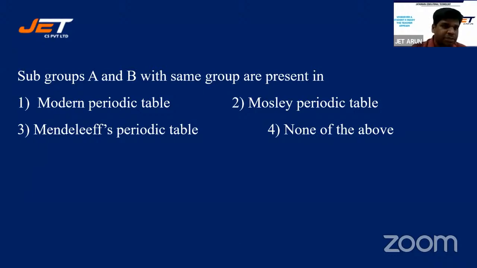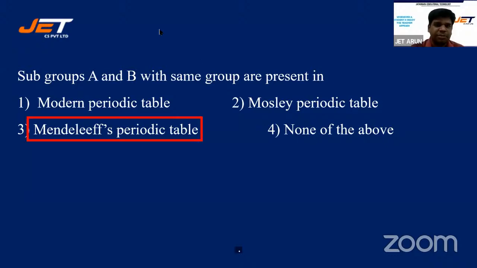Who else? Salma, Riya, Ganga Mohan, Navneet. Let's look at the key, students. It's Mendeleev's periodic table. It's not Moseley, it's Mendeleev's periodic table.